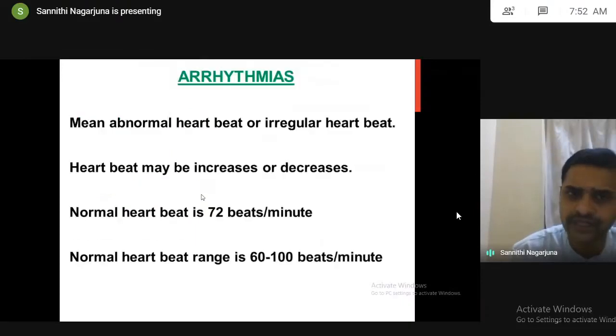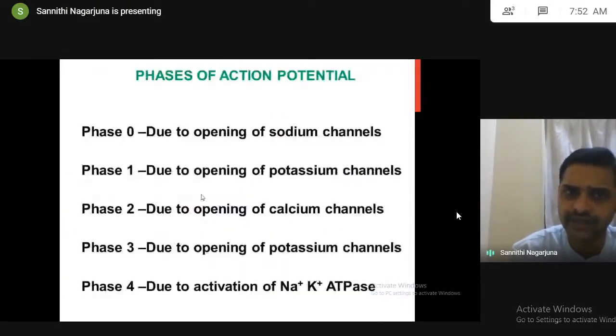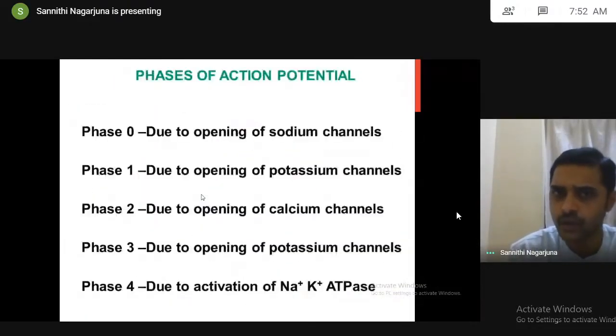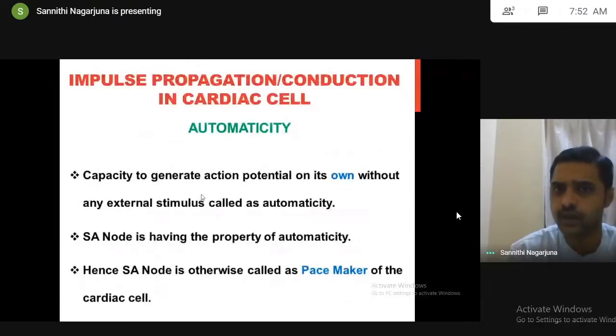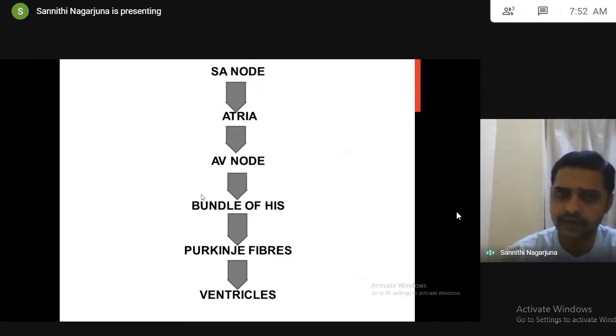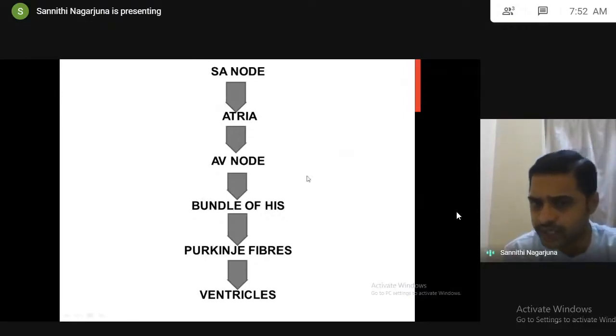I told you already what the reason for the heartbeat is. See, try to understand the sequence. Impulse generation, followed by impulse conduction. One impulse conduction to the ventricles will give one heartbeat, one ECG. So tachyarrhythmias means an increase in heartbeat. I'm telling you the normal time for impulse conduction is 0.8 seconds. So that's 72 beats per minute.